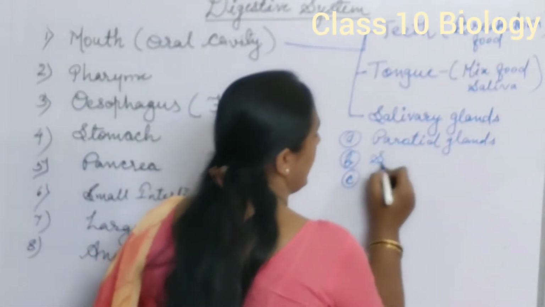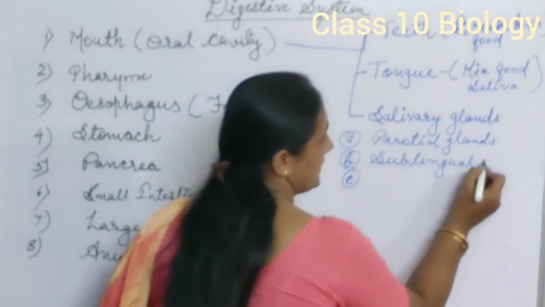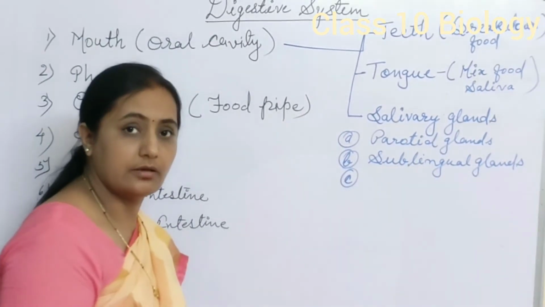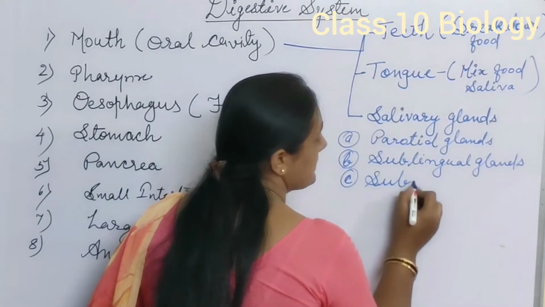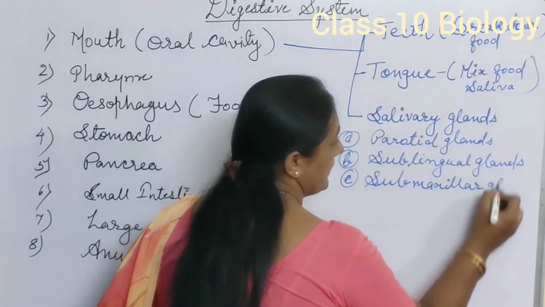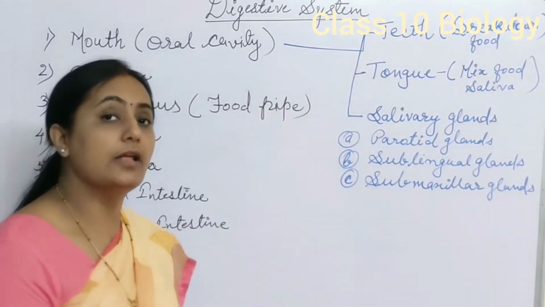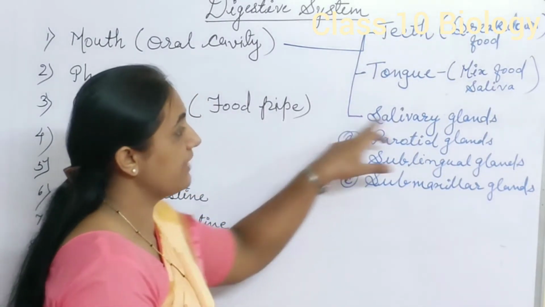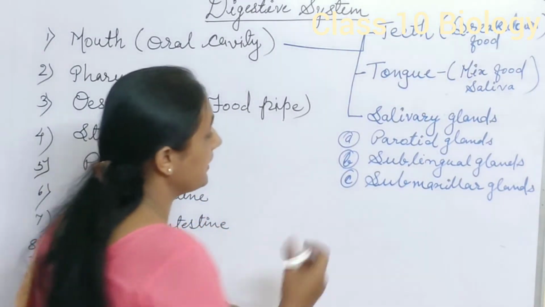The next pair is the sublingual glands, which are present below the tongue. The third pair is the submaxillary glands, which are present in the lower jaw. In this way, three pairs of salivary glands are present in the oral region. They secrete saliva.